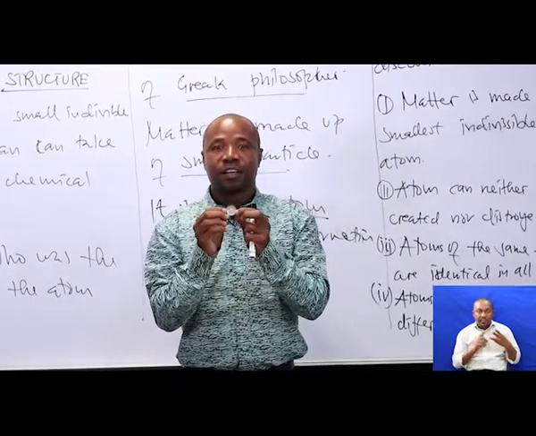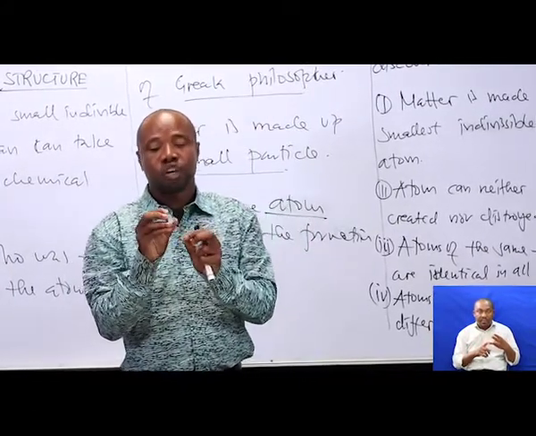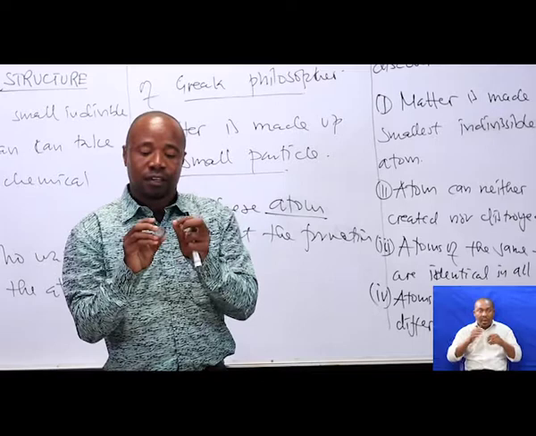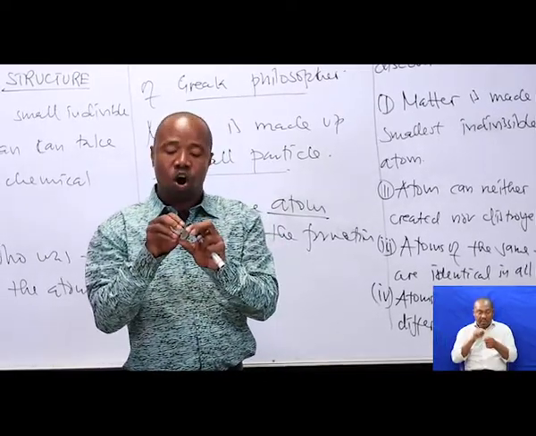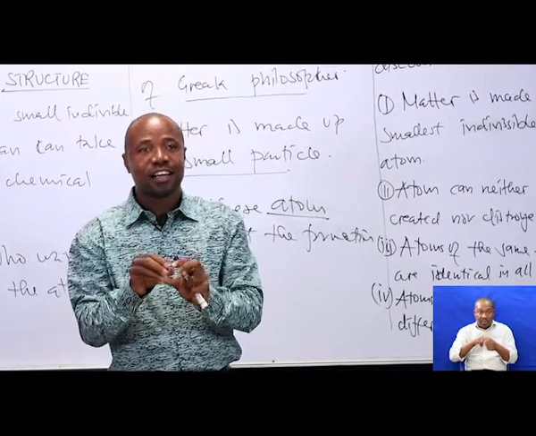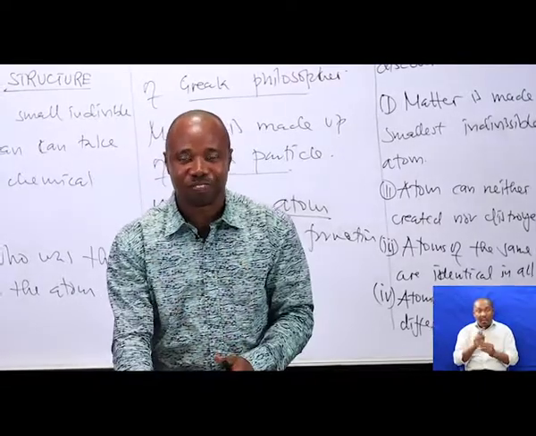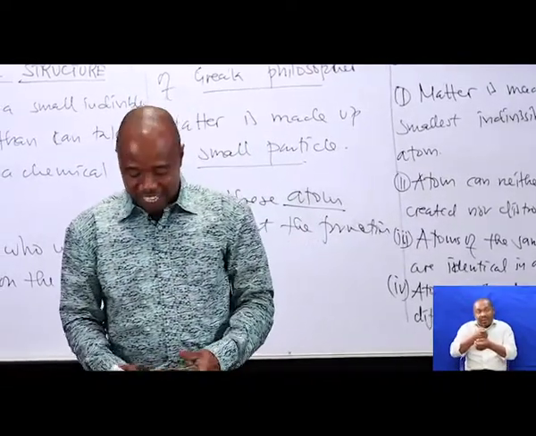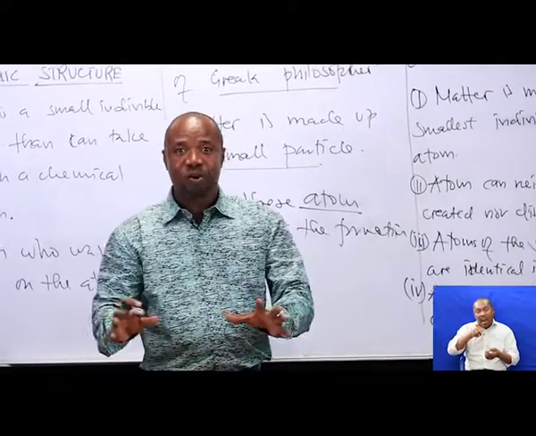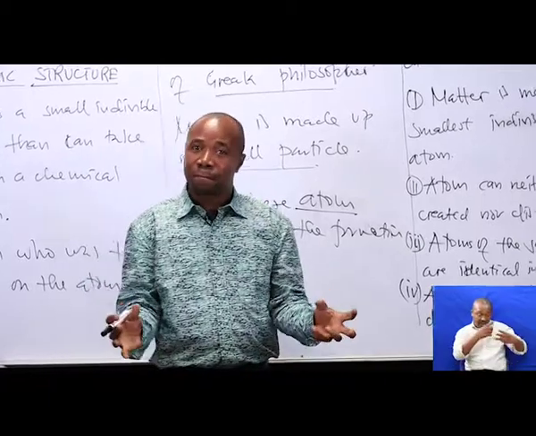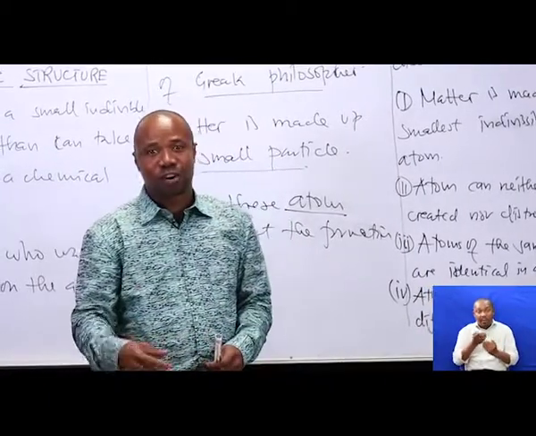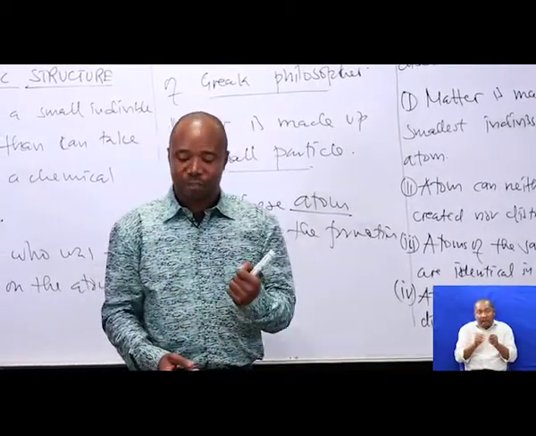And now let's see this. This is a bottle top. It is made up of small particles of iron atoms. My students, you will see in your surroundings a lot of things made up of small particles.